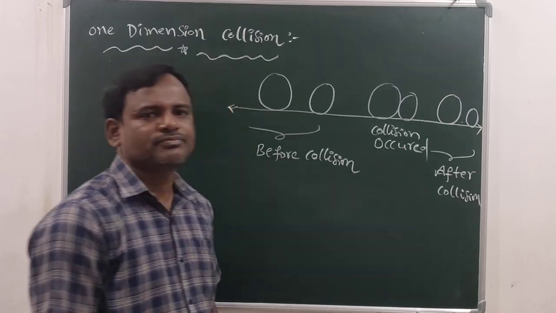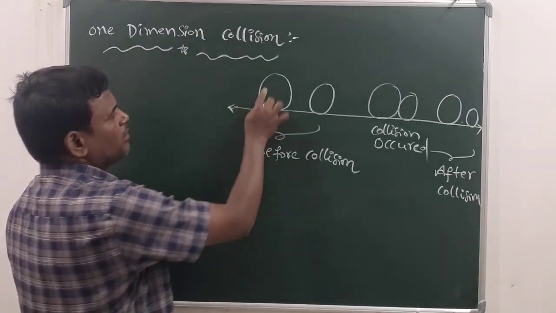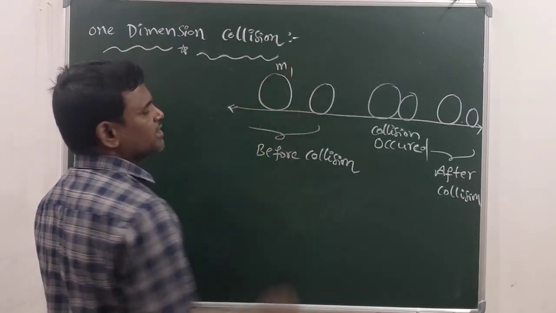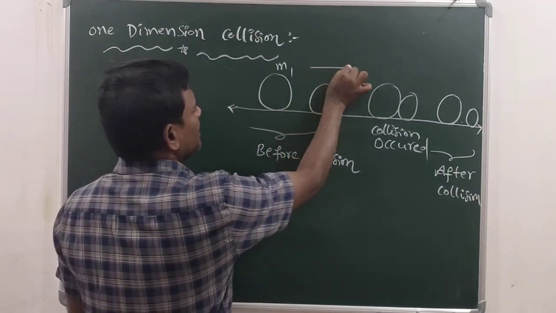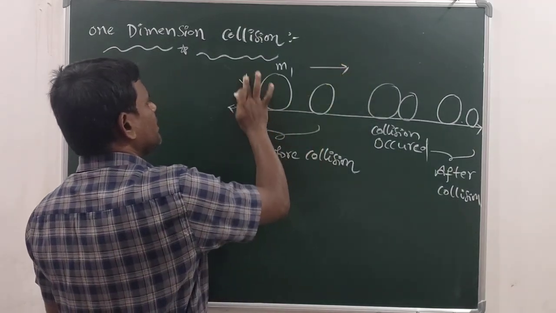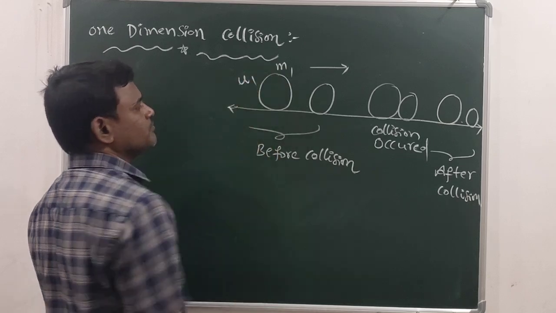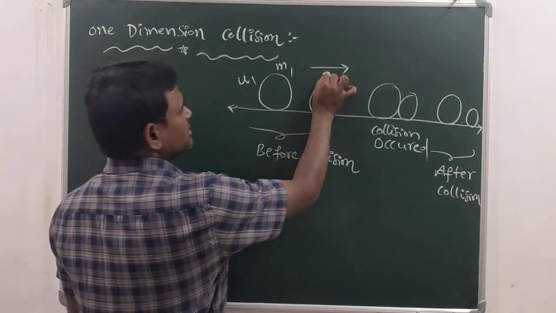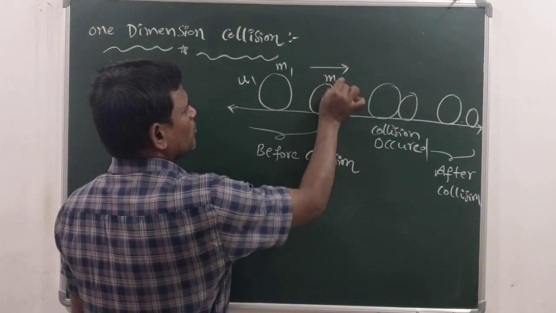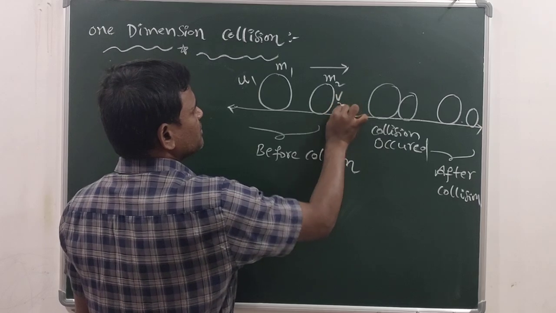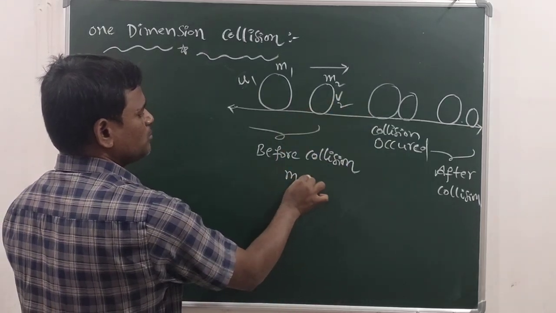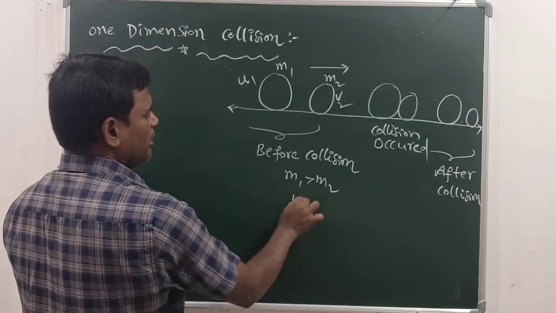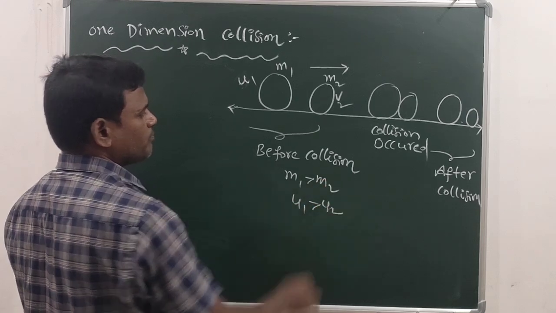Observe this. Let us consider the mass of this first object, body M1, which is moving in this direction with initial velocity u1. And here, let us take the mass of the second object M2, whose velocity is u2. Observe here, M1 is more than M2 and u1 is more than u2.